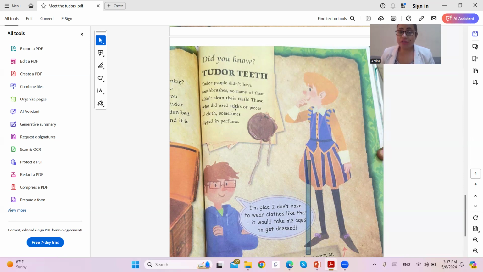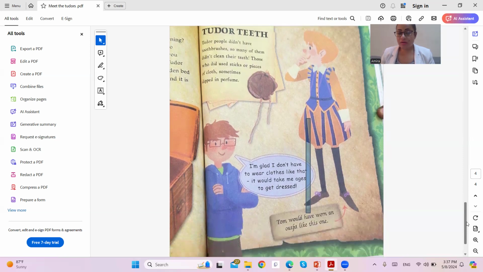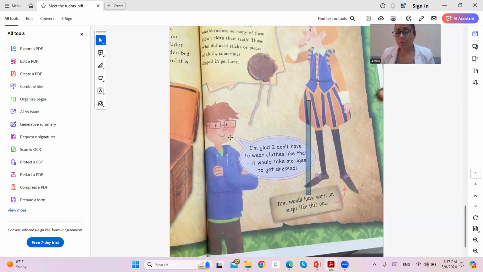Those who did would use sticks or pieces of cloth, sometimes dipped in perfume. And this is a modern boy speaking with Tom, telling him, I'm glad I don't have to wear clothes like that. It would take me ages to get dressed.